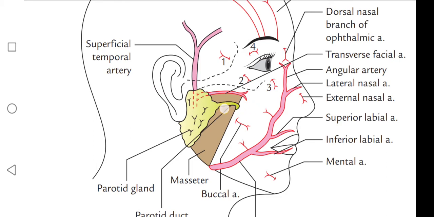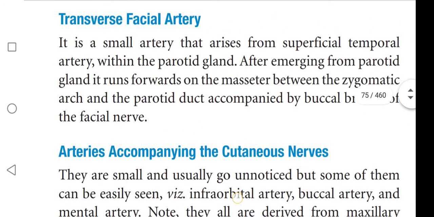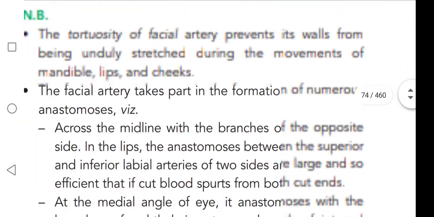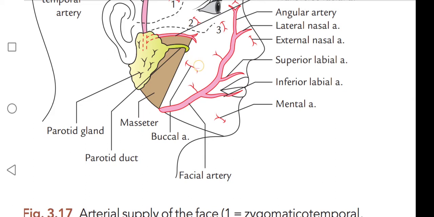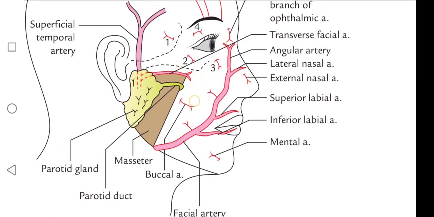Next, it is accompanied by the buccal branch of the facial nerve. See, this is the buccal branch accompanying the transverse facial artery.